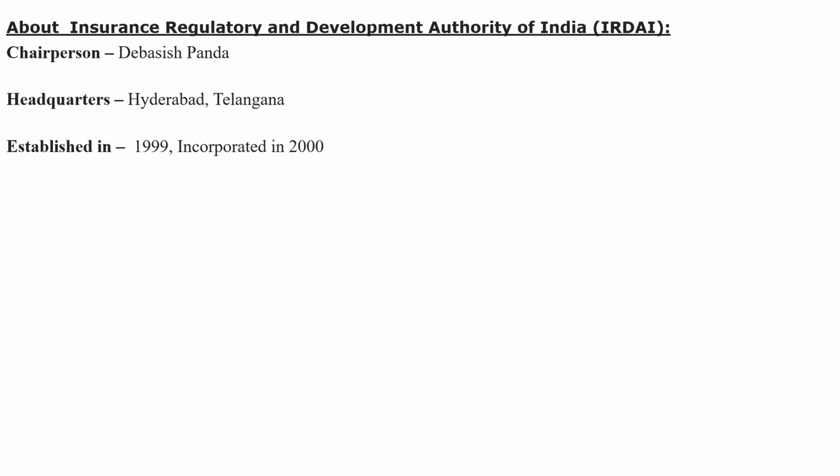And we will see about IRDAI. The chairperson is Debashish Panda. Headquarters is in Hyderabad, Telangana. It was established in 1999 and incorporated in 2000. This is about IRDAI.